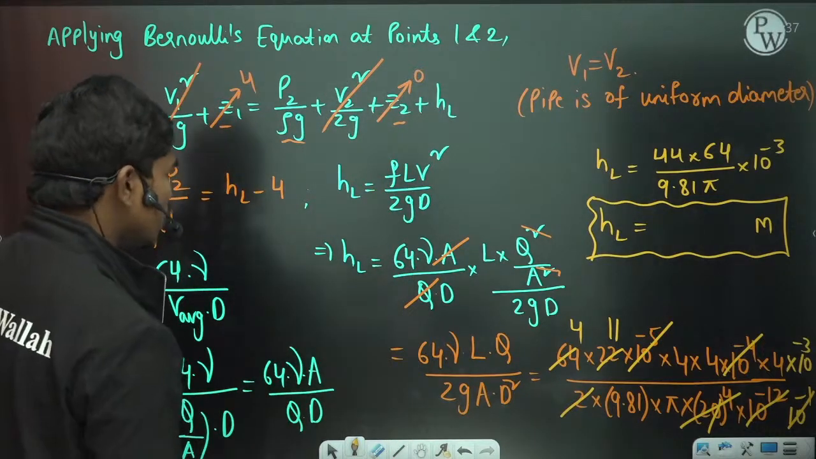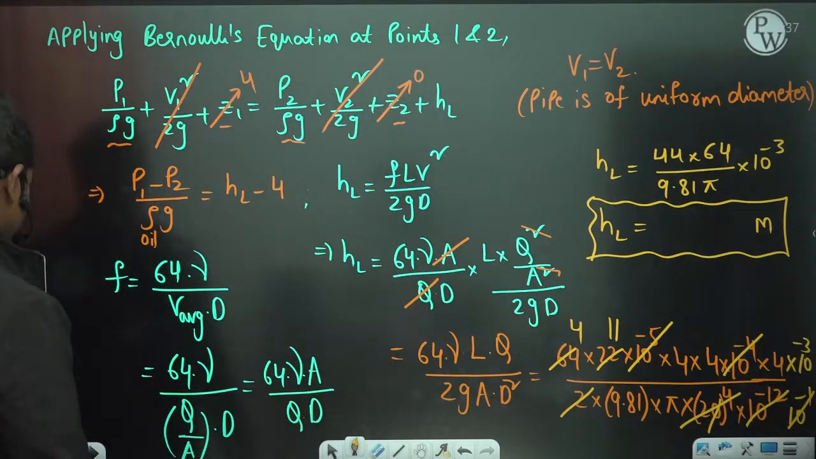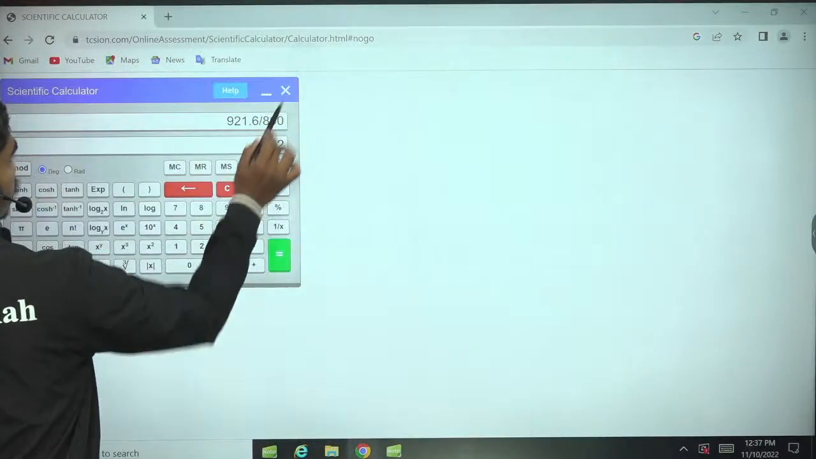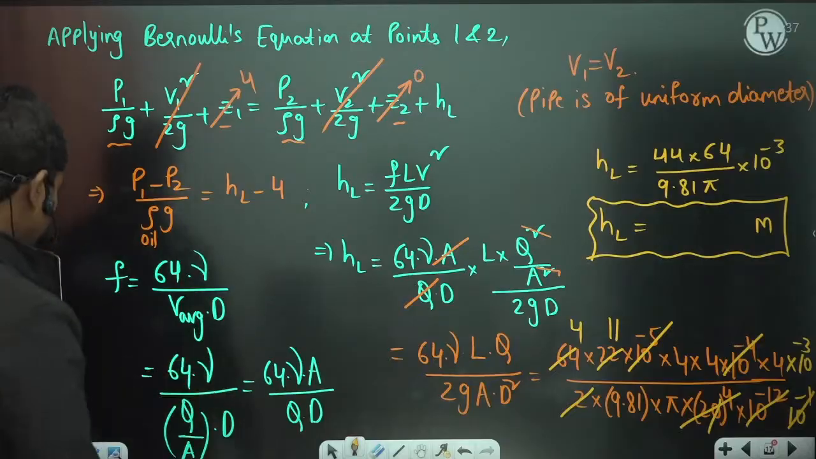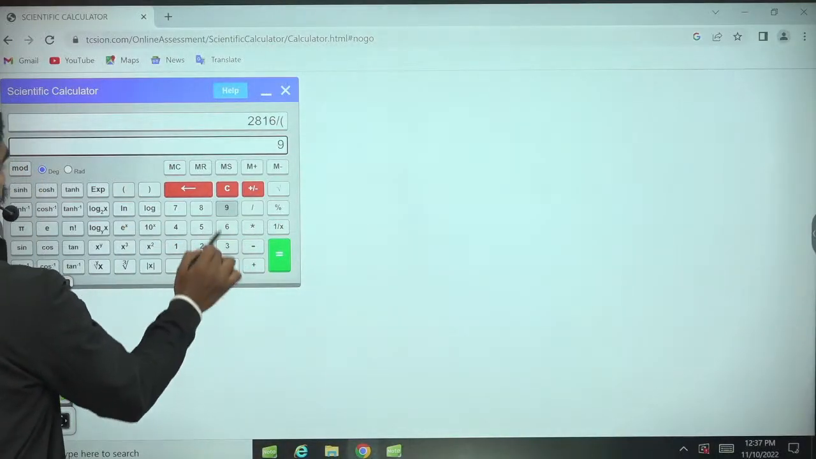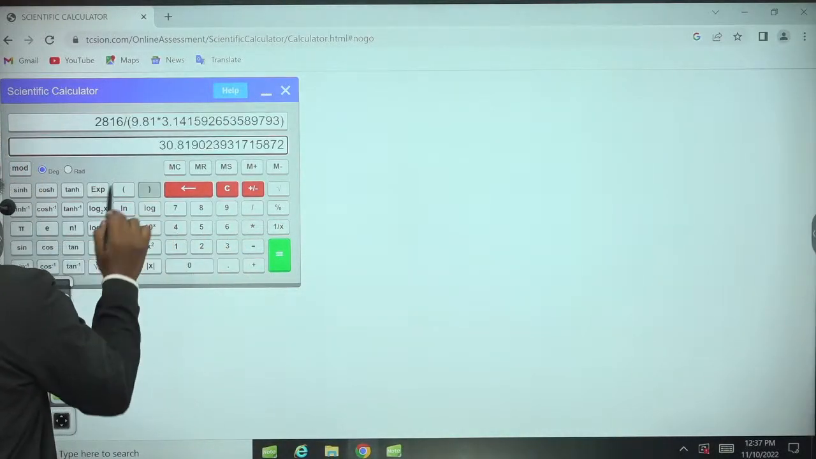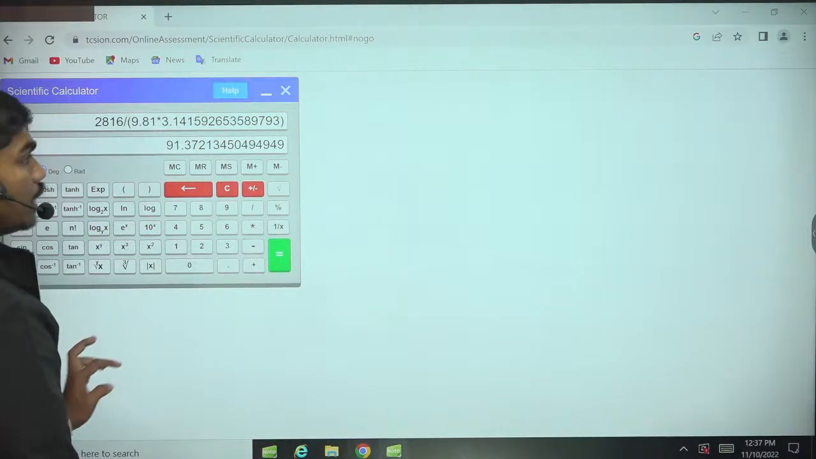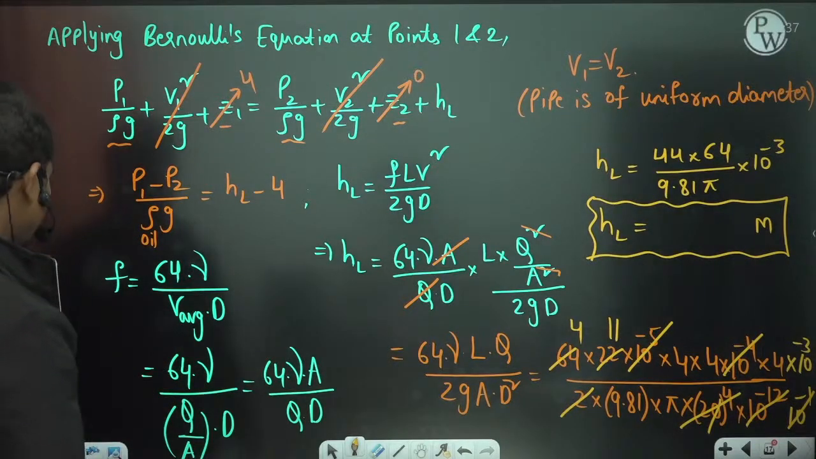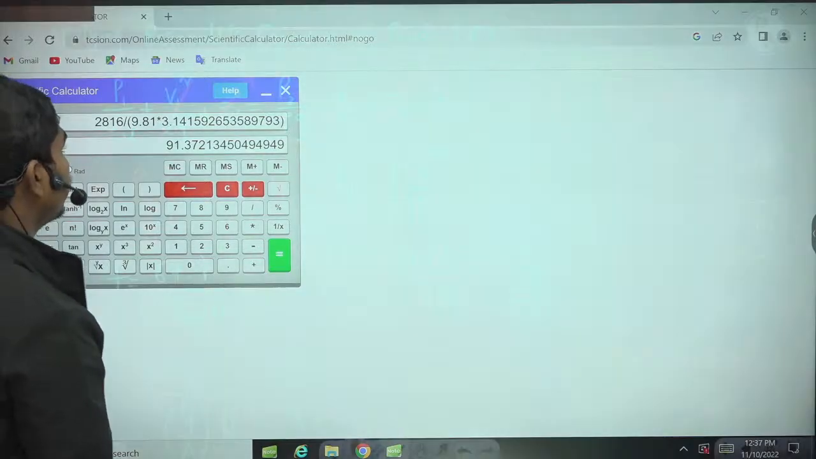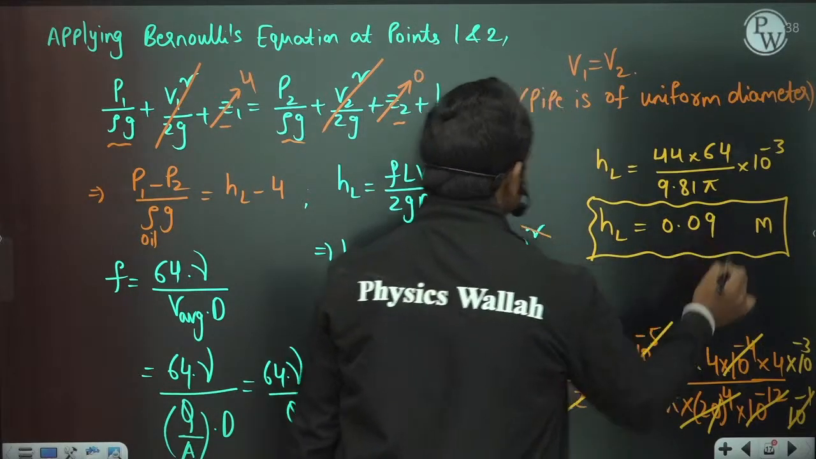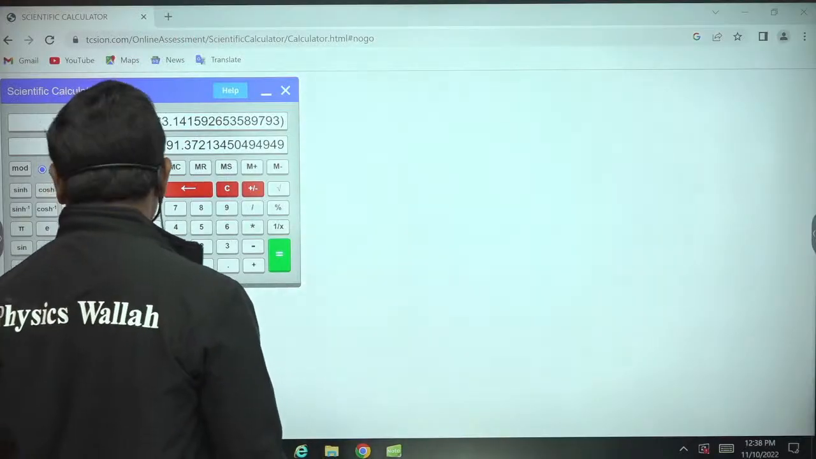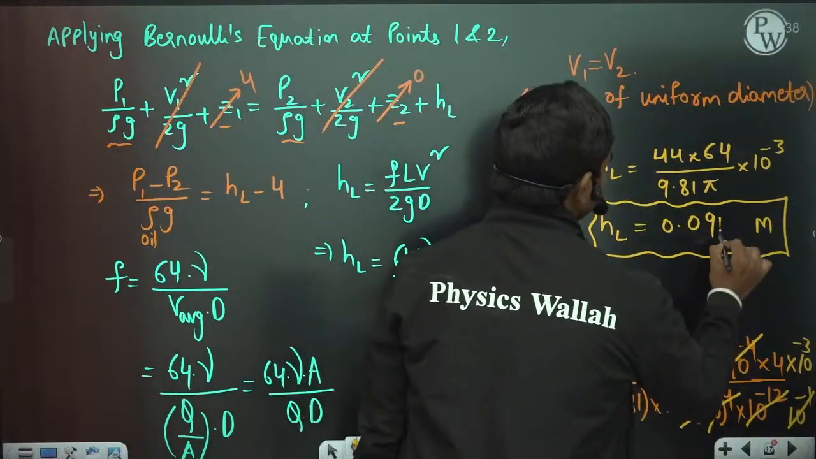So if you simplify this, 44 into 64, this quantity divided by 9.81 times pi. Okay, so this value is 91.372 into 10 power minus 5, which means 0.0914, you can say 0.0914.